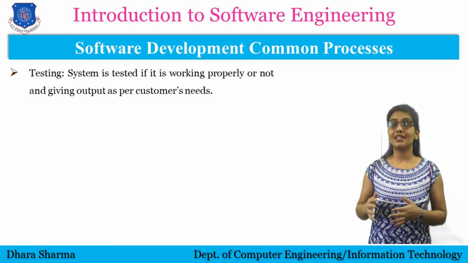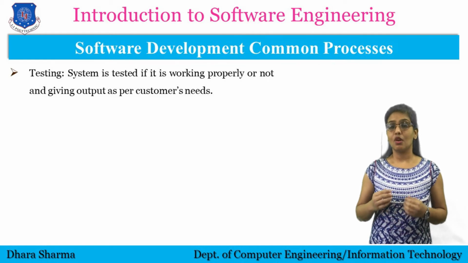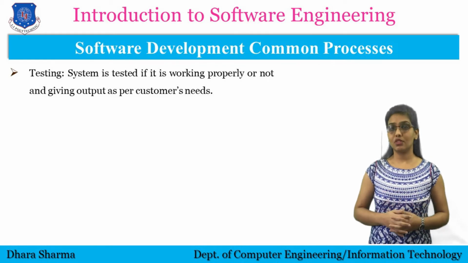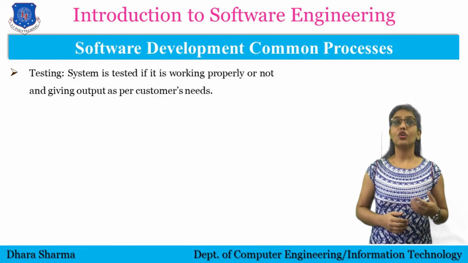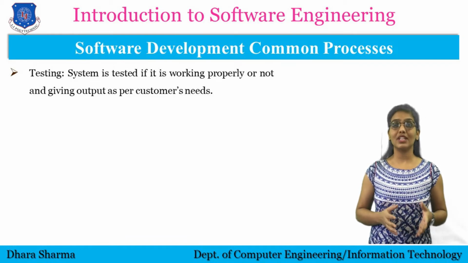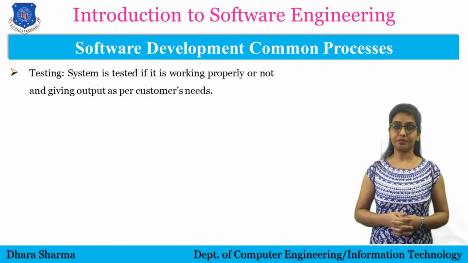So the next step is testing. Testing is a process of finding errors or mistakes. We check each and every function of the system to see if we are getting the exact outcome as we want or not. There are many types of testing that we will later understand in my upcoming videos.